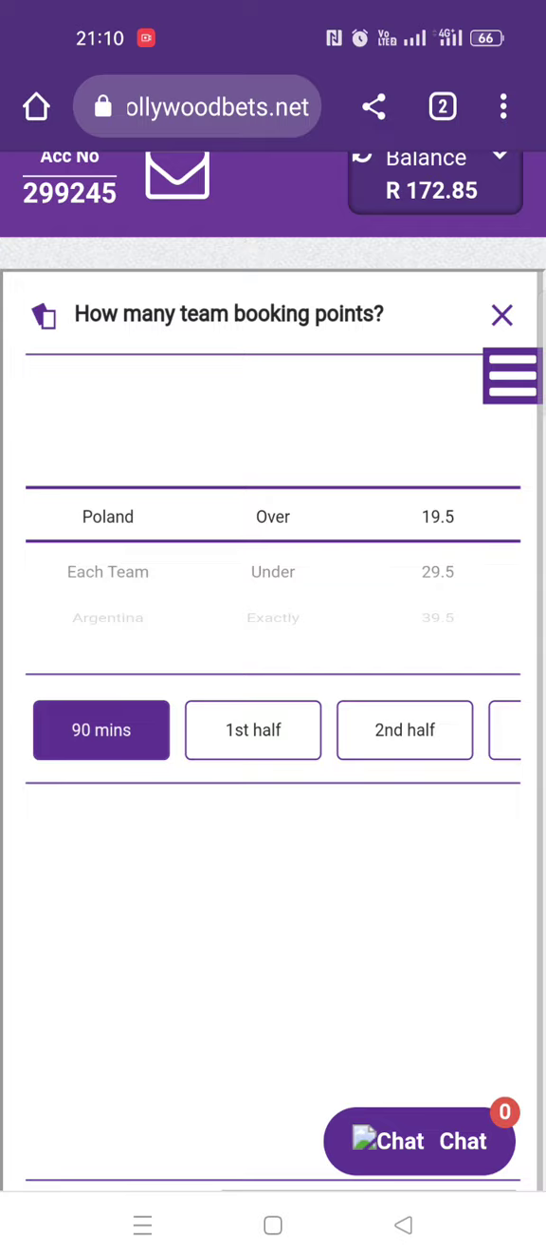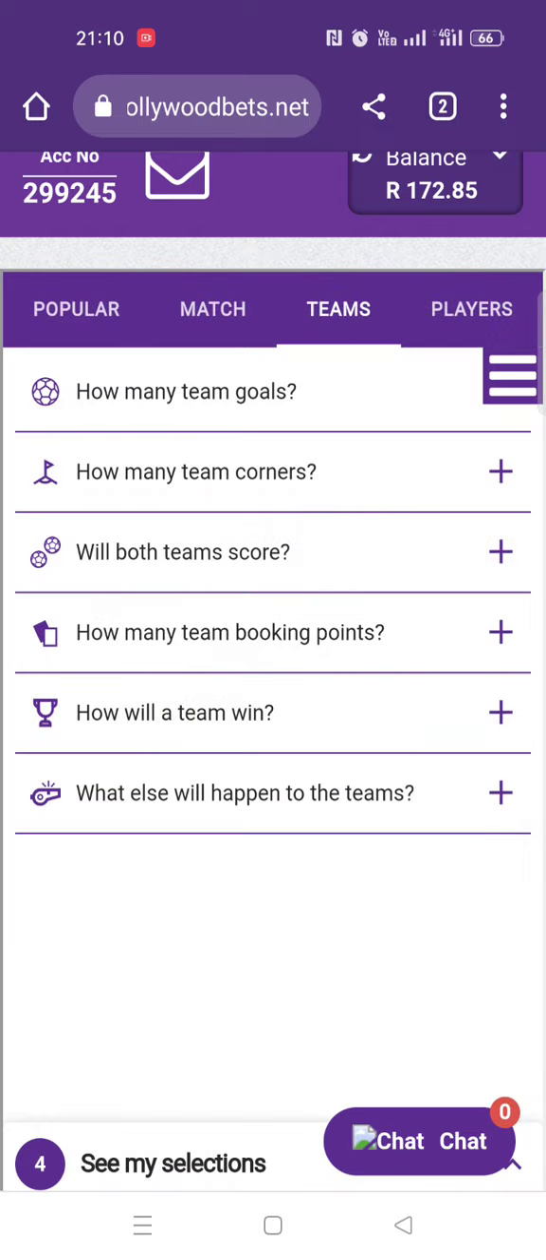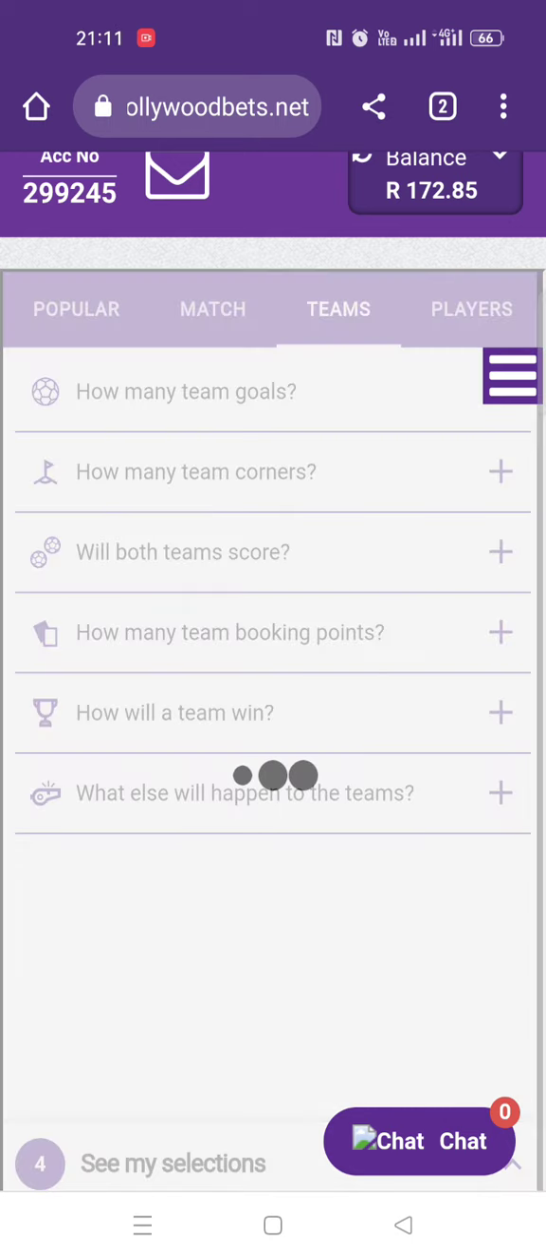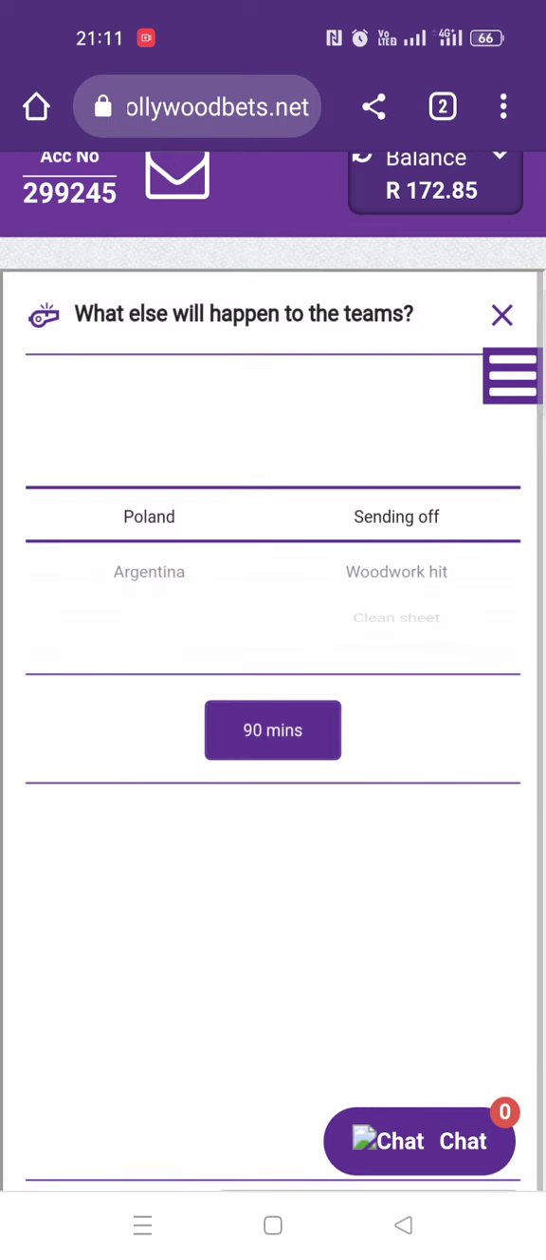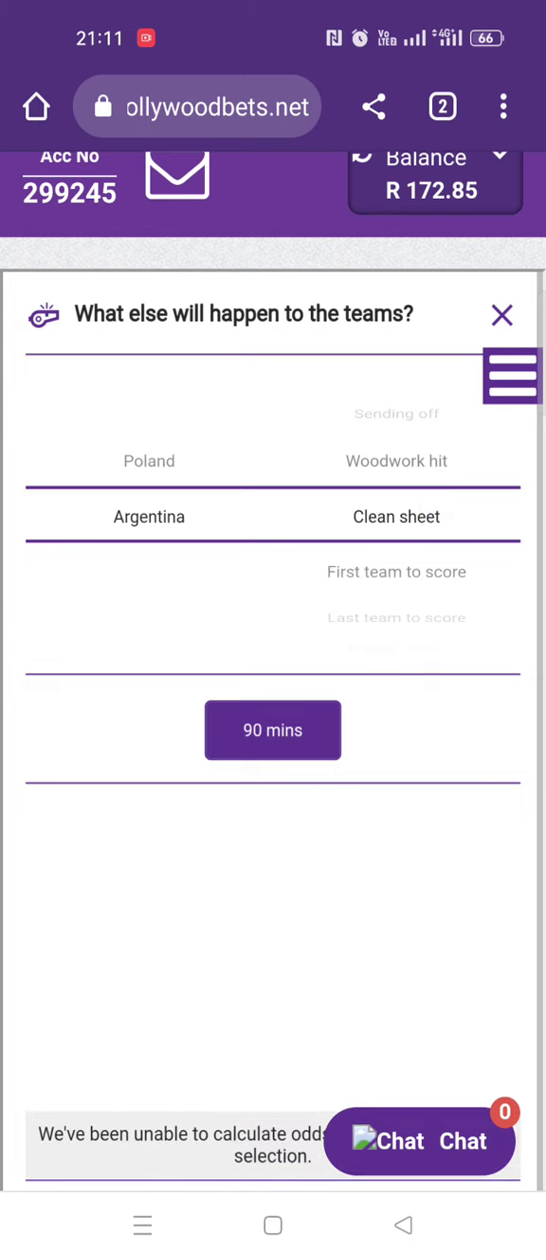Other than that, all these markets I have shown you. It's very easy to understand. What else will happen? You've seen it before. It said woodwork or send off, but now it's specifying a team. You can see Argentina woodwork, send off. There's also an added one, which is clean sheet for Argentina. Argentina will score first.